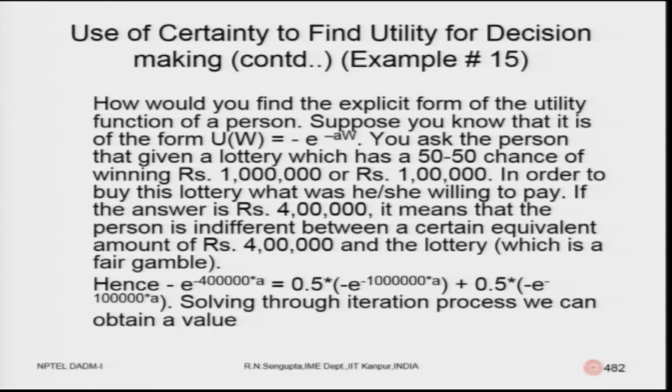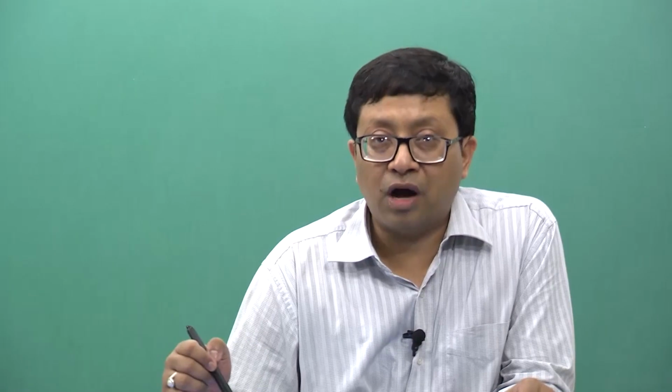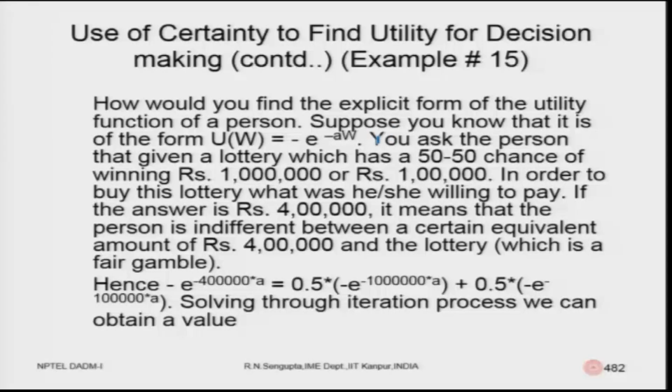The expected utility would be based on 10 lakhs, which would be minus e to the power minus a into 10 lakhs into half the probability, plus minus e to the power minus a into 1 lakh into half. That value would be equivalent to the certainty value. Certainty value, W now becomes C. So, it will be minus e to the power minus a into C, which is basically 4 lakhs. So, you equate them.